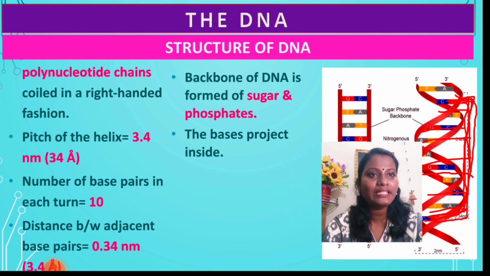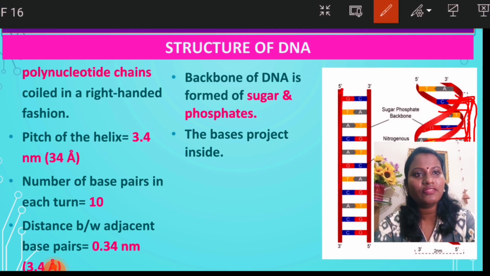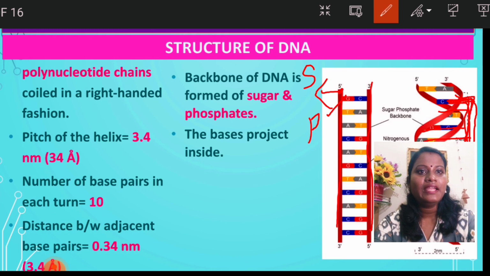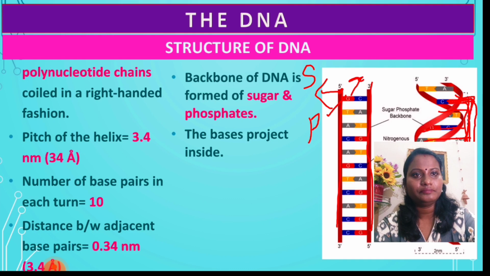Here the backbone of the DNA is formed by sugar and phosphate. So what do you mean by the backbone here? Suppose these are the two strands of DNA. This backbone is actually made up of what? Sugar as well as the phosphate group. Now where are the bases? The bases project inside. In a similar way the DNA molecule is formed.